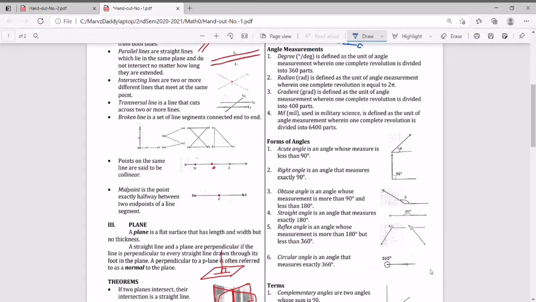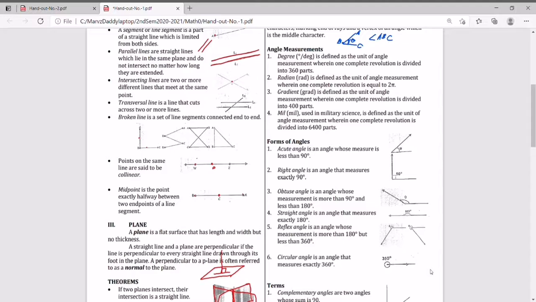So it all goes down to one complete revolution. So in degrees, one complete revolution is 360 degrees. Now, in radians, that is 2 pi radians.